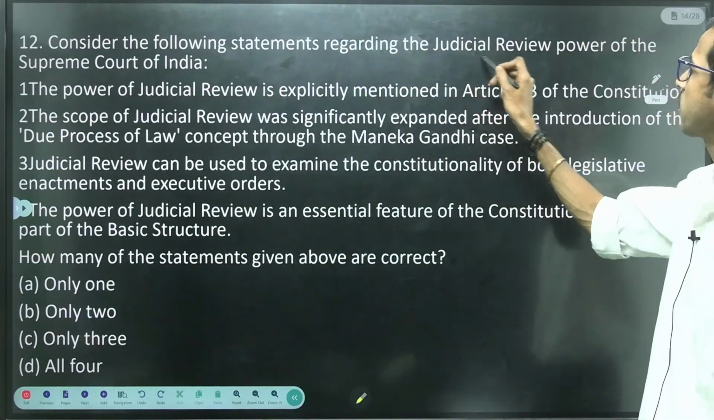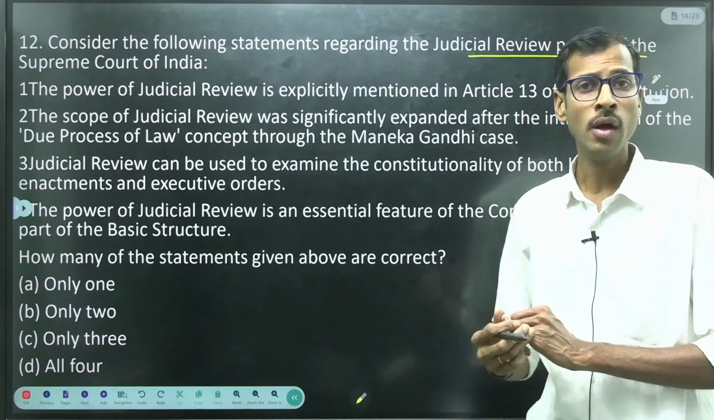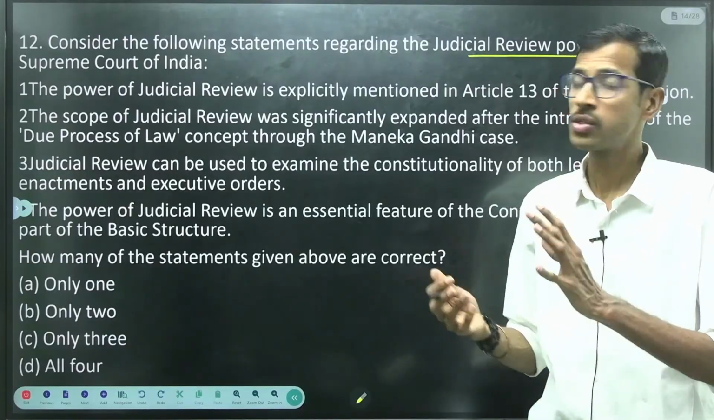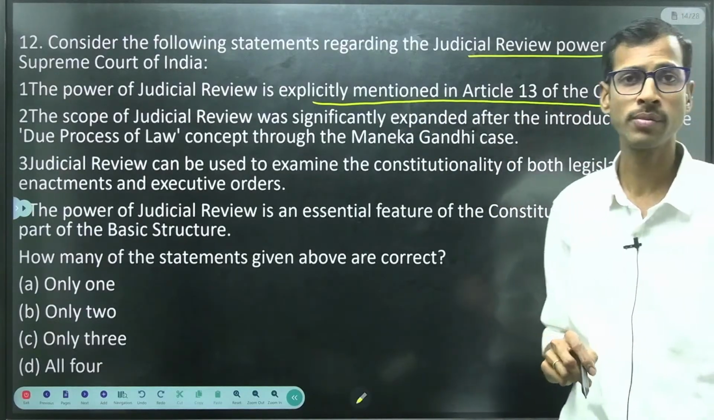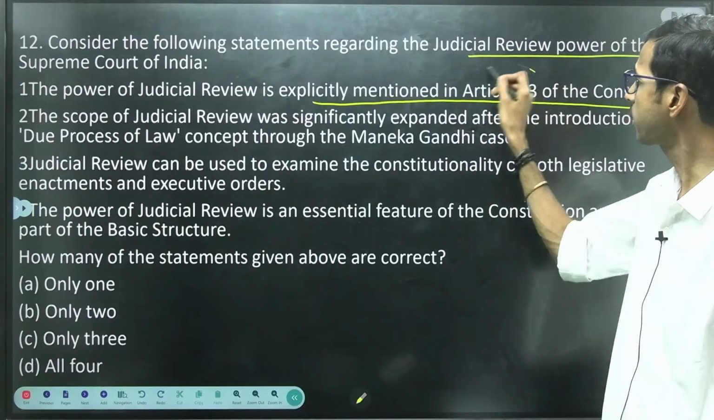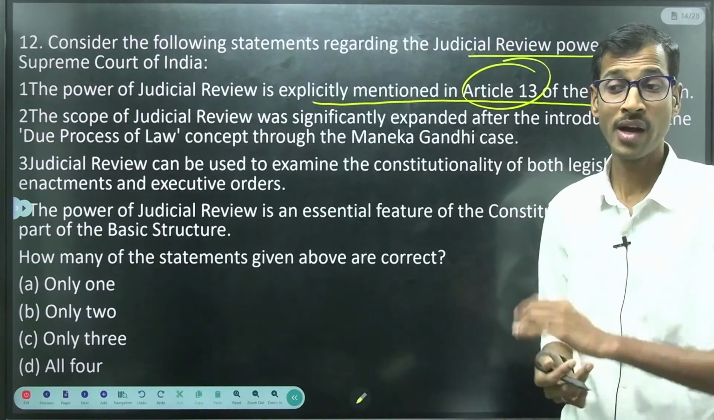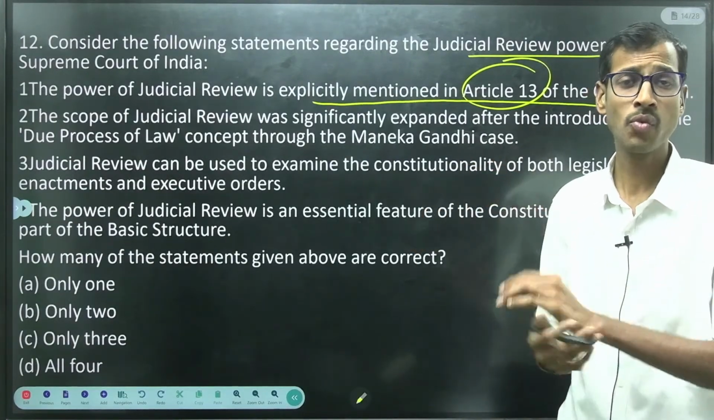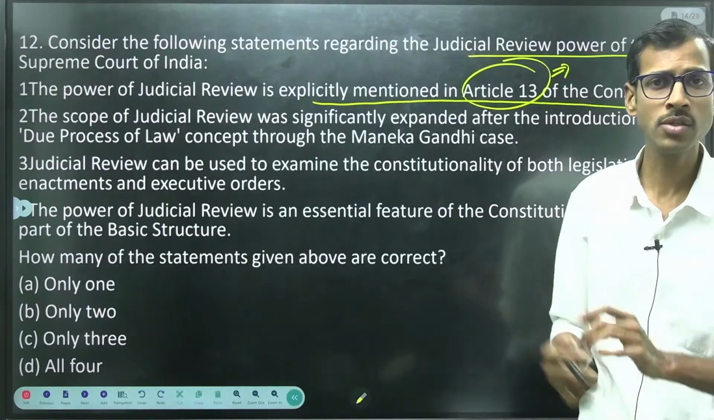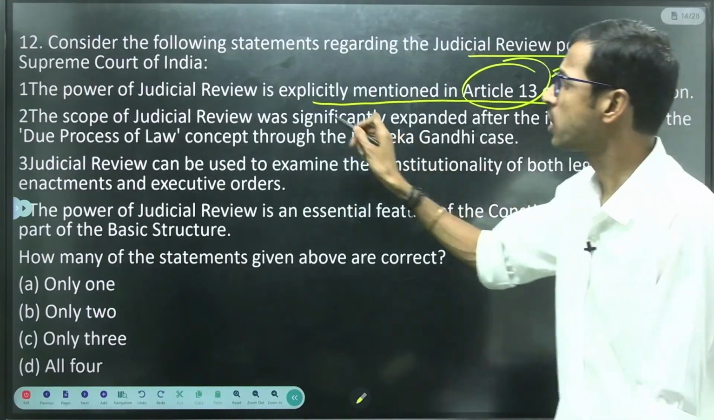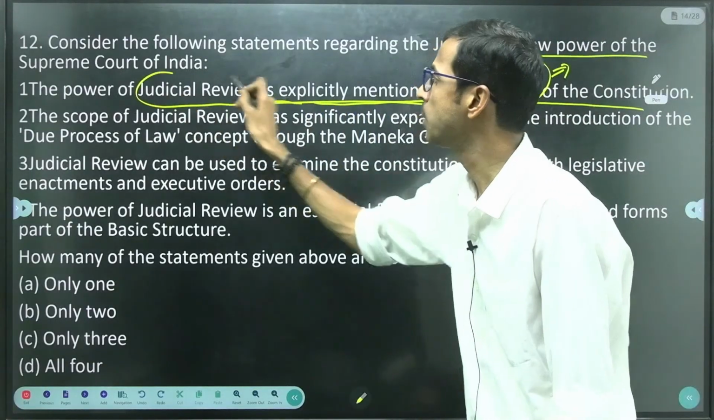Consider the following statements regarding the judicial review power of the Supreme Court of India, right? Judicial review, judicial activism, judicial overreach, all these are very important. The power of judicial review is explicitly mentioned in Article 13 of the Constitution. Is it mentioned? No. Article 13 clearly says that any law in violation of the fundamental rights especially is not valid, right? That is mentioned in Article 13. So here judicial review is not explicitly mentioned, it is just mentioned implicitly, right?